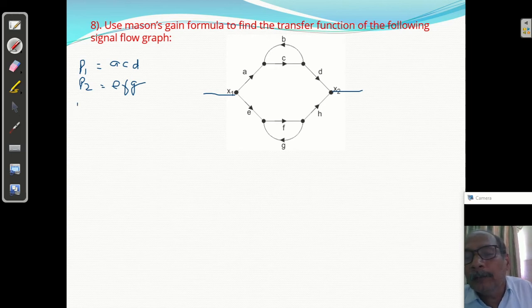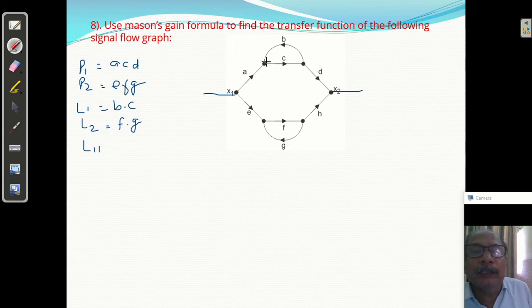Then loop L1. What is loop L1? B into C, एक loop. This is one loop. Second loop we have FG. Loop 2, F into G. One more, two non-touching. Product of two non-touching. देखो ये BC और FG is non-touching. So equal to B, C, F, G. The product of the gains of the two non-touching loops. This is one loop, this is another loop, and both are non-touching.